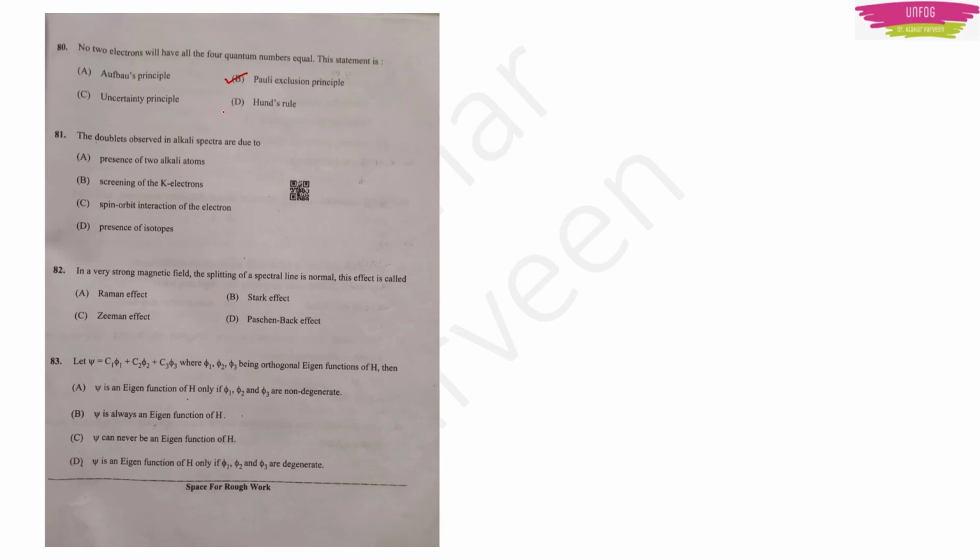Next question is, the doublets observed in alkali spectra are due to. Four options are there: presence of two alkali atoms, screening of k electrons, spin orbit interaction of the electron, and the presence of isotopes. The right answer is spin orbit interaction of the electron. Spin orbit interaction, or the coupling of spin with orbital angular momentum, gives rise to fine structure splitting of spectral lines, and this gives a full account of the doublet structure of alkali spectra. That's why option C, spin orbit interaction of the electron, is the right answer.